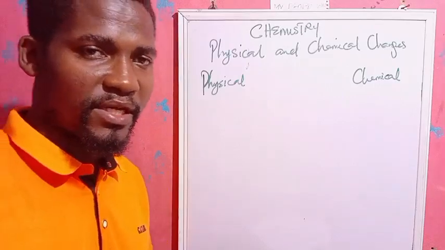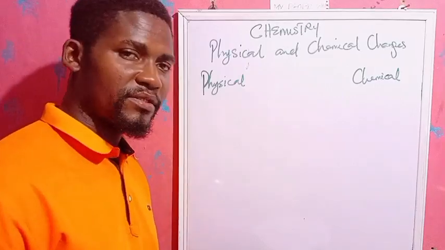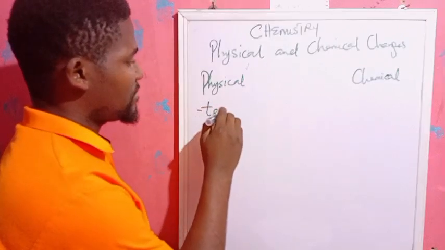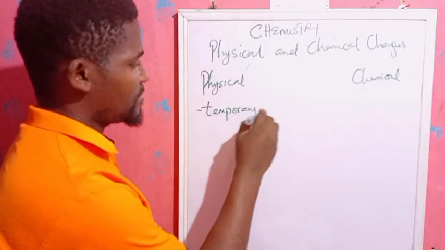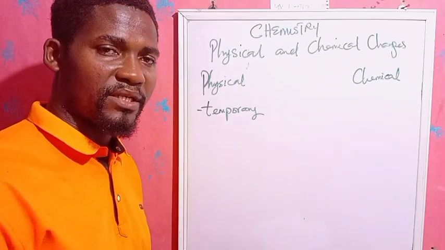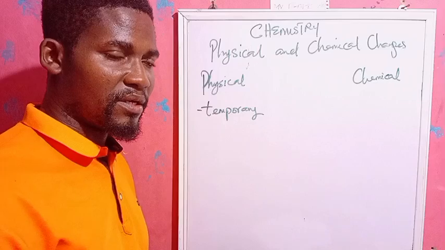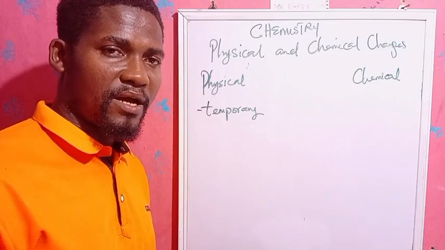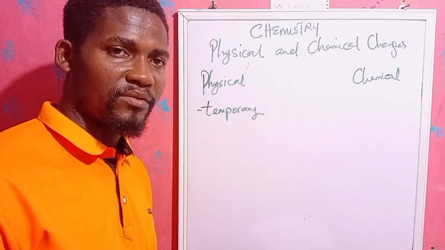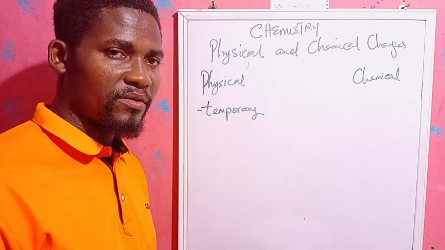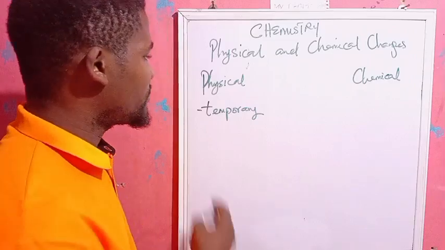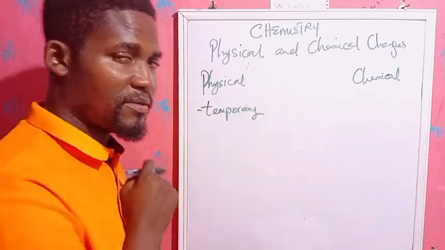Physical changes, as we know, are changes that are temporary. For instance, as we looked at water the last time, heating ice to have water, and then heating water to have steam or vapor. Those are temporary changes because we can reverse the processes. So physical changes are temporary.